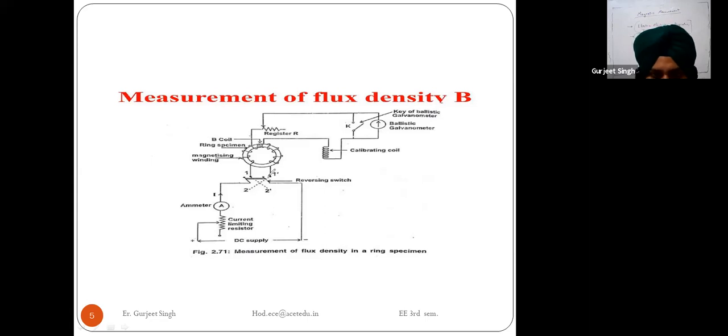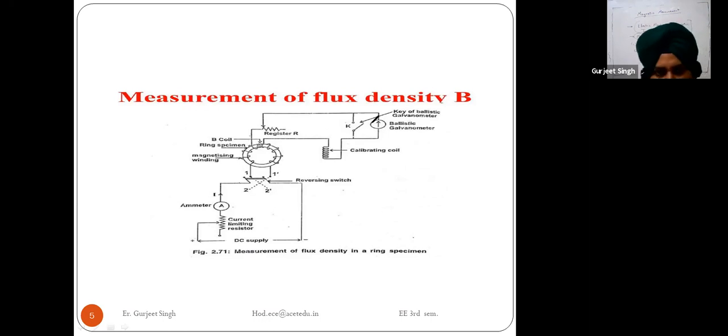This induced EMF sends a current to the ballistic galvanometer, and the ballistic galvanometer will show a deflection. It means we are measuring the flux in terms of the current shown by this ballistic galvanometer.